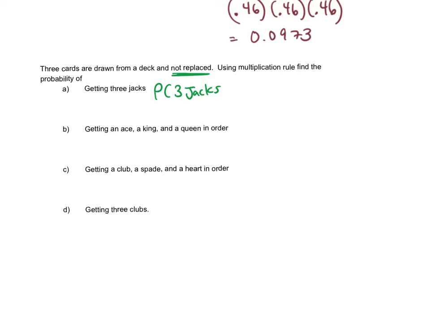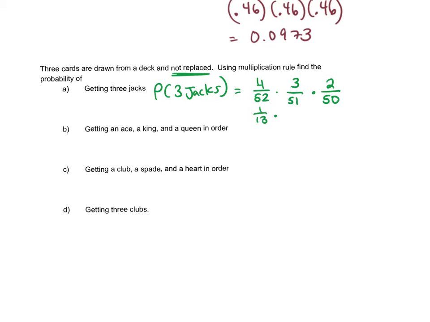If we think about this, the probability of getting my first jack is going to be 4 out of 52. That's kind of generic what we think about, right? But now we're going to multiply the probability of getting another jack, assuming we've already gotten one. So that's happened because we're not replacing it. So there are only 51 cards, and there are only 3 jacks left because there are only 4 in the deck. We've already drawn 1, so there should only be 3 left. And then 2 out of 50 because there's only 2 jacks left and only 50 cards, so each time it goes down.